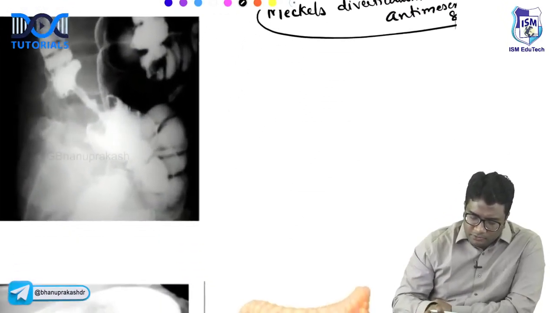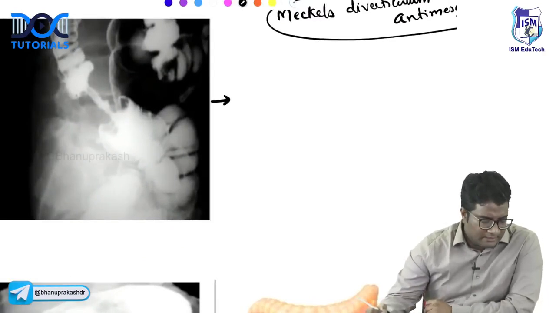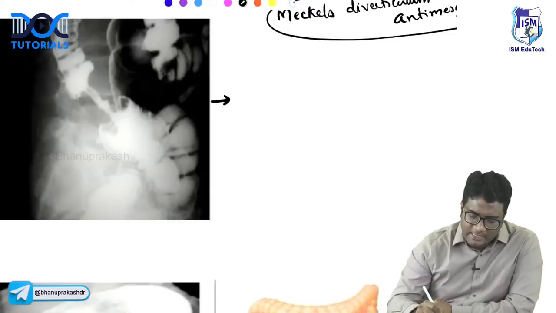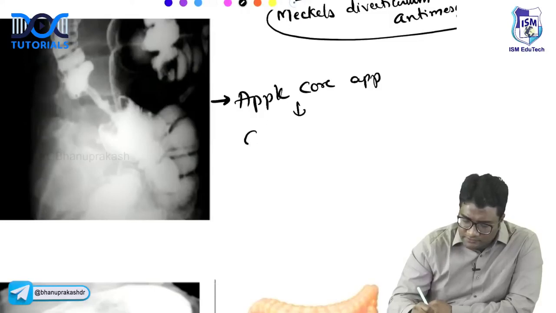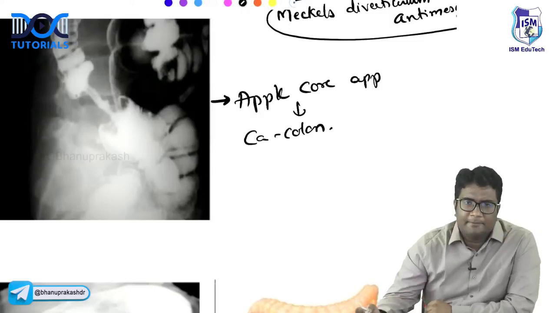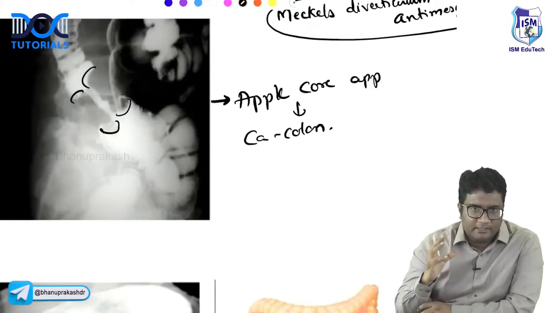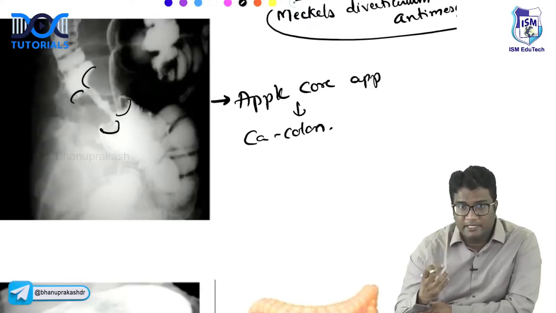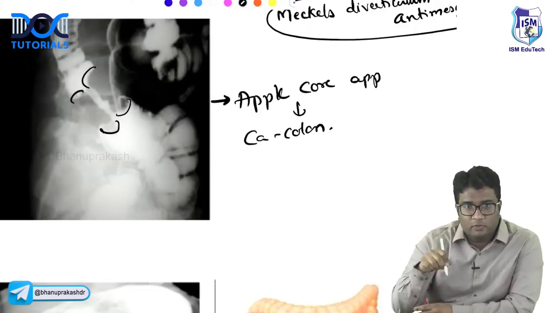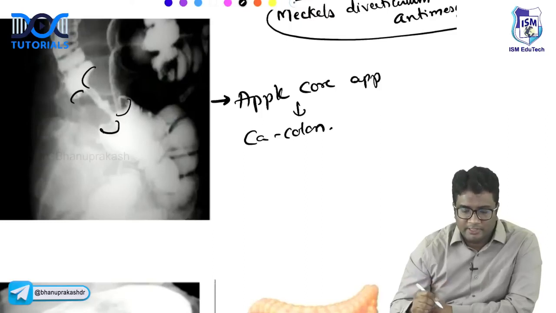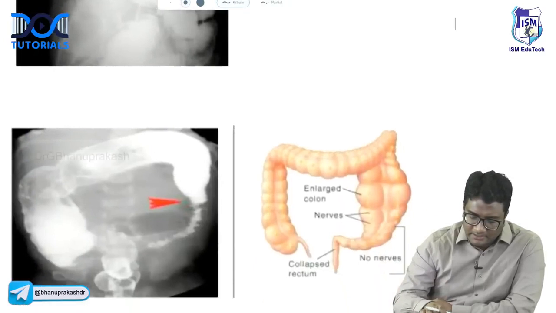I am sure you will answer this easily. Can you tell me what this is? Apple core appearance. Will not waste more time. This is a feature of CA colon. Can you see this shouldering? Cancers show this shouldering. Remember that you can see it in barium studies of esophageal cancers as well. This is what I mean by shouldering, especially in cancers. You try to appreciate that. So shouldering, this is colon cancer.